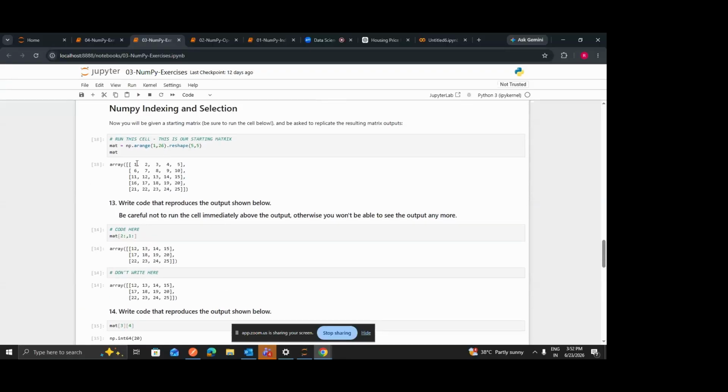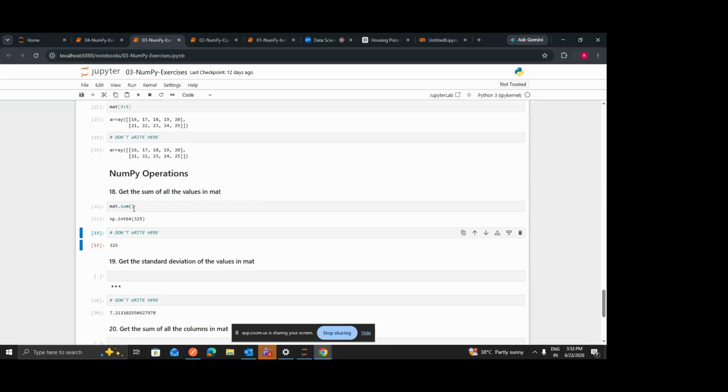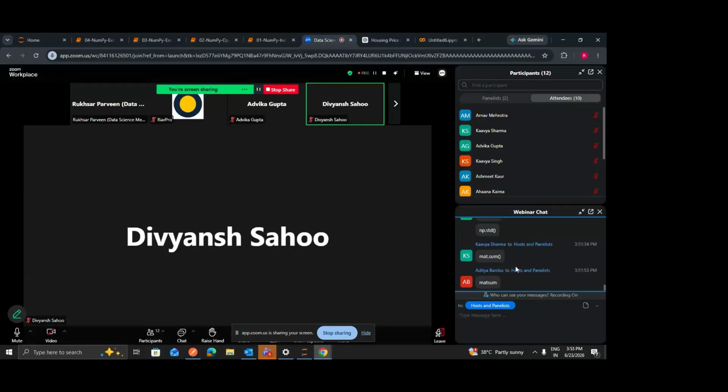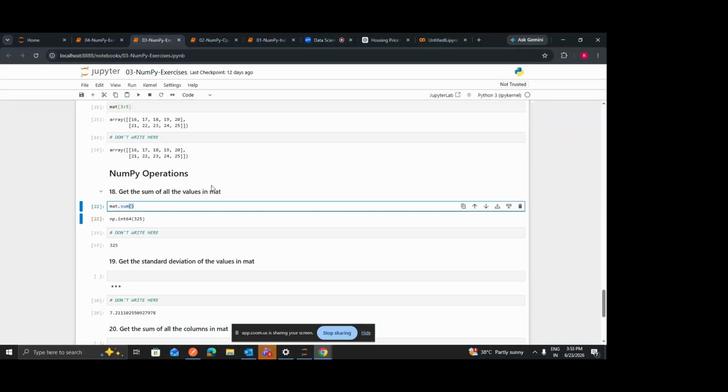Now suppose I want to do the summation vertically, like first column, then second column, then third column, column-wise sum. What exact changes do I need to make in this code, this mat.sum code? You used this sum function to do the summation of all the values. Now instead of all the values, I want to do the summation vertically. So what exact changes do I need to do in this code?